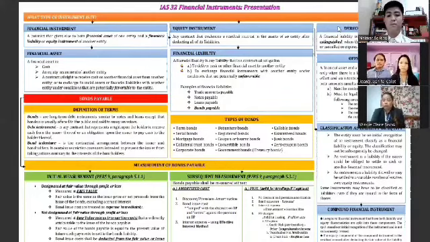Compound financial instrument. Compound financial instruments have both a liability and an equity component from the issuer's perspective. In that case, it is required that the component parts be accounted for and presented separately. The split is made at issuance and not revised for subsequent changes in market interest rates.